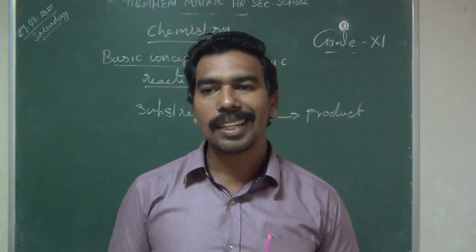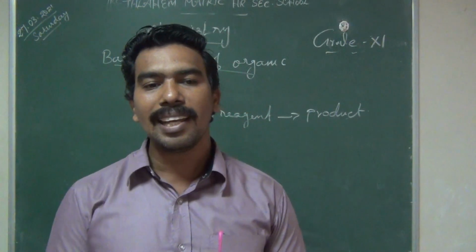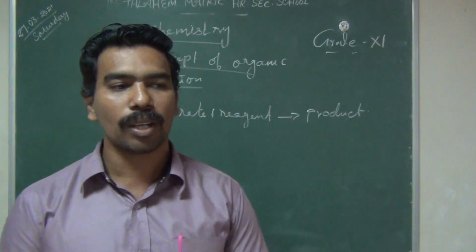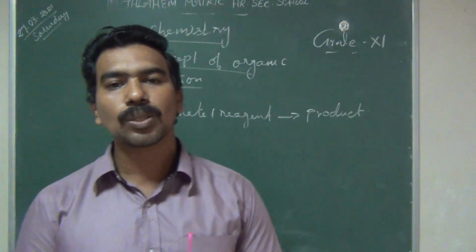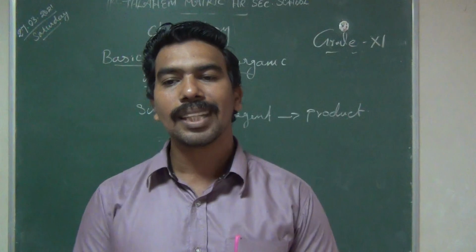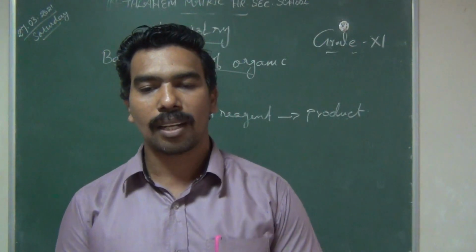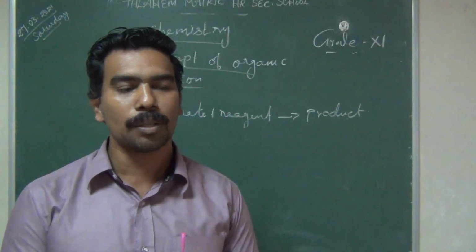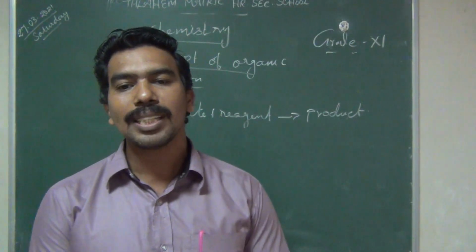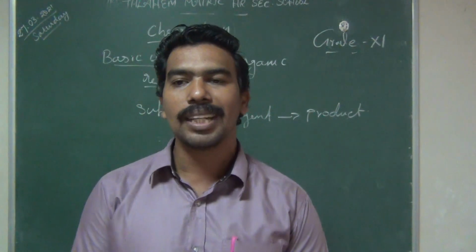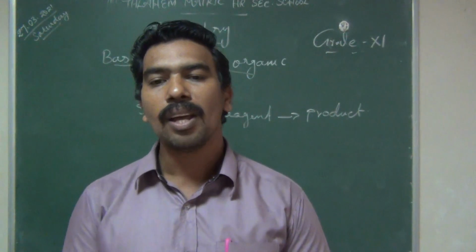Next, organic compounds are mainly combined with covalent bonds. What is a covalent bond? A covalent bond means the mutual sharing of electrons. When two atoms mutually share electrons, they form a covalent bond.